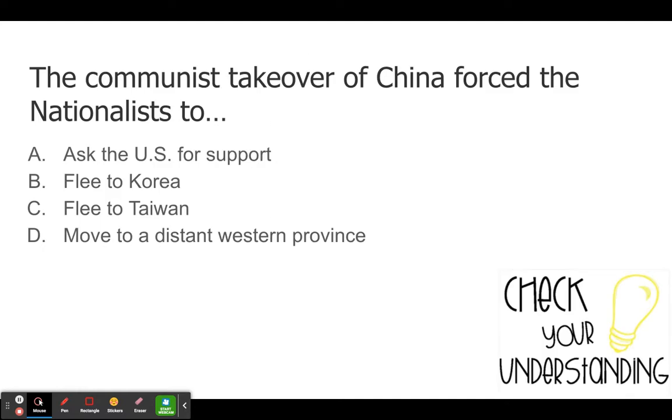So, quick check for understanding here, guys. The communist takeover of China forced the nationalists to do what? We actually just got done talking about this. So if you take a look, I would highlight it on your page as well. You may see a question like this on your test, but it forced them to flee to Taiwan. All right.